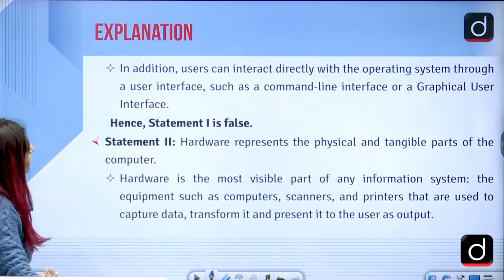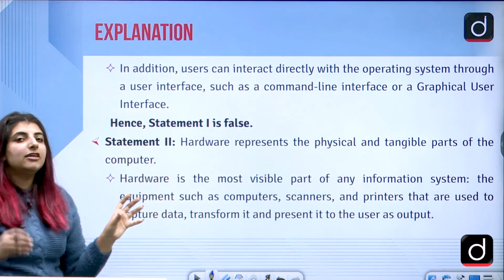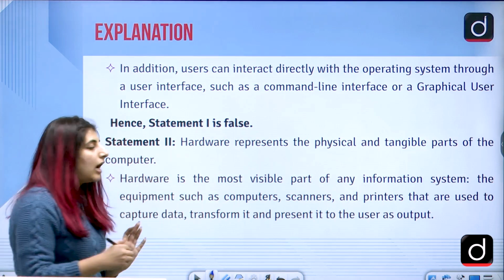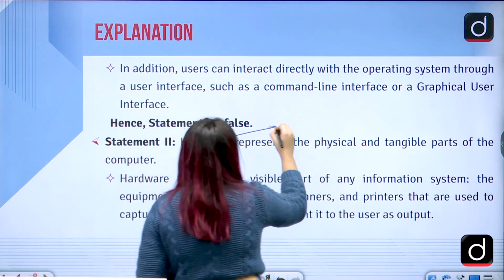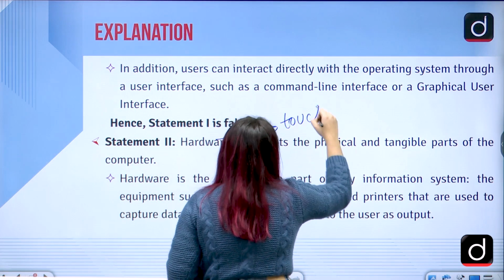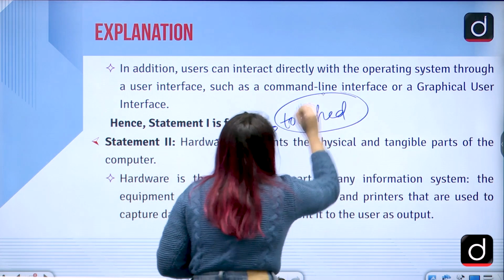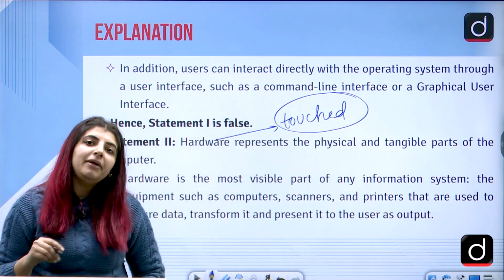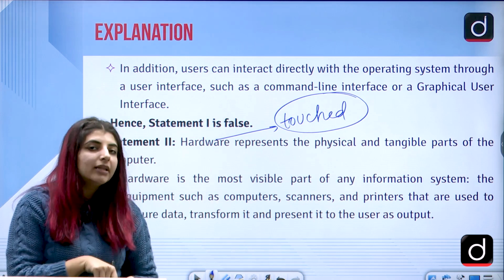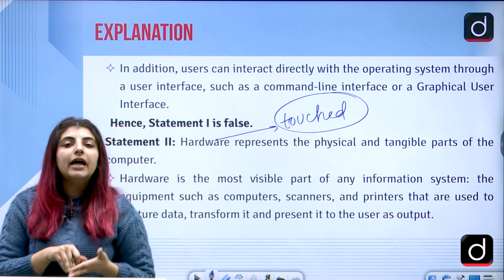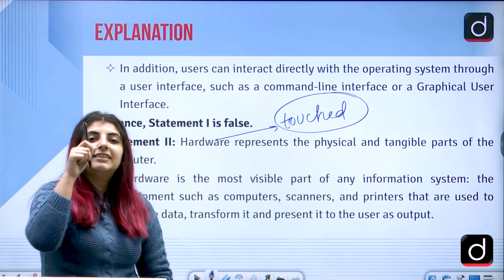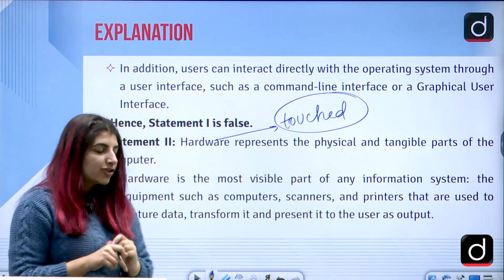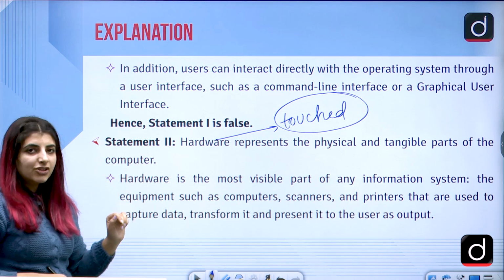Second statement: hardware represents the physical and tangible parts of the computer. So yes, hardware is something which can be touched. Software, on the other hand, cannot be touched. The applications cannot be touched by us because they are inbuilt in the computer system. If we talk about any hardware, for instance, this is a stylus, it can be touched. This is a monitor which can be touched, correct?